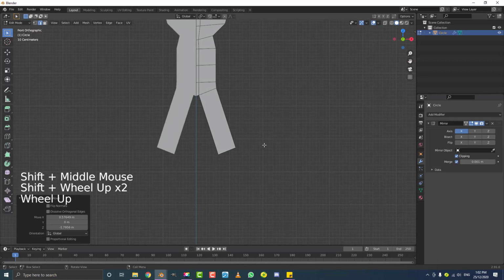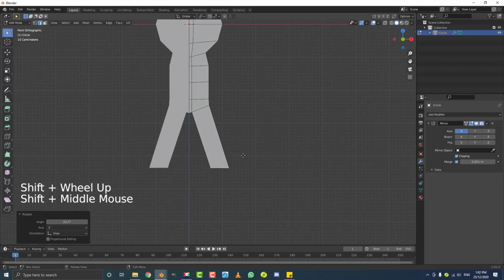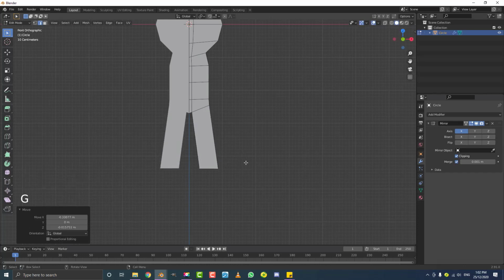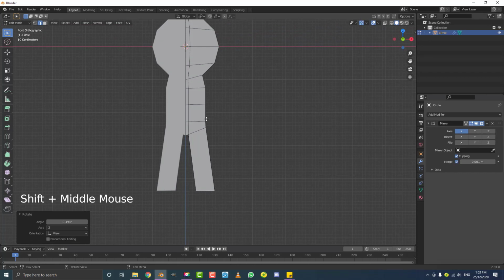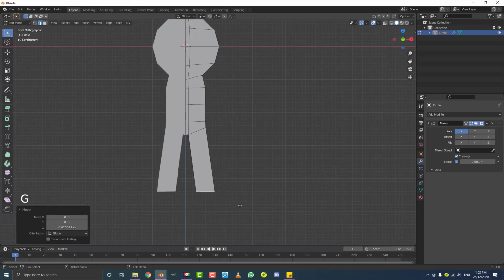And if that edge is still active, we're going to rotate it in our front orthographic view just to flatten things out. Bring it in a little bit. Now this is where you have to kind of decide what you want it to look like. You can do any kind of pose you want. You can have the legs more apart, more in. It really depends on what you're going for. Maybe have some sort of stencil in your kitchen that you could use as a reference.